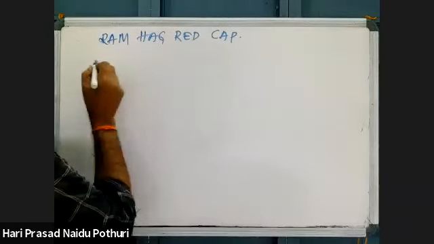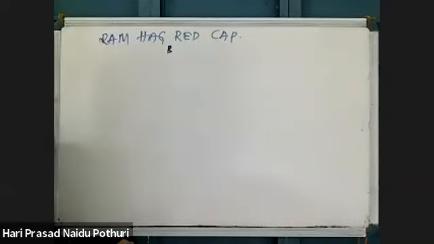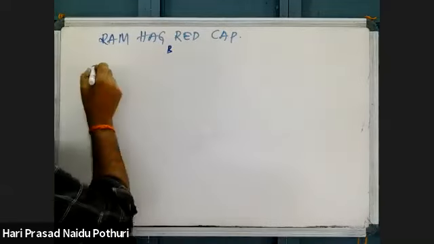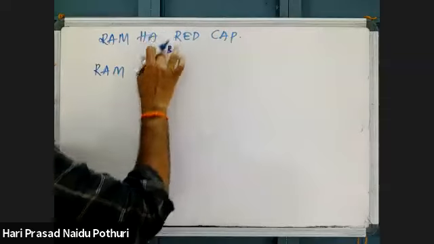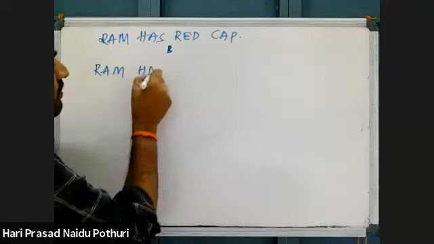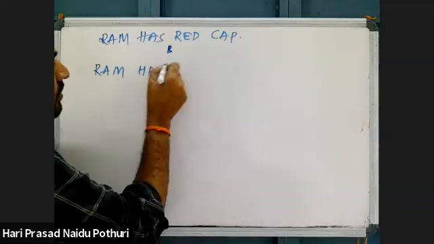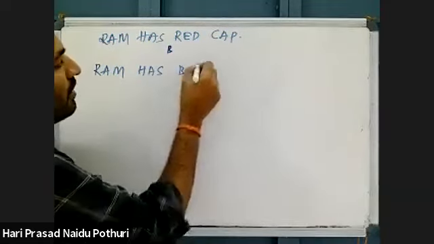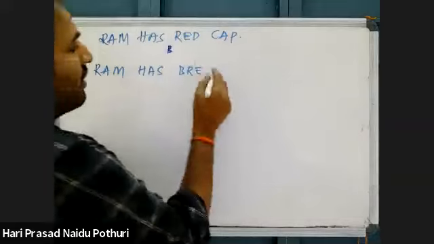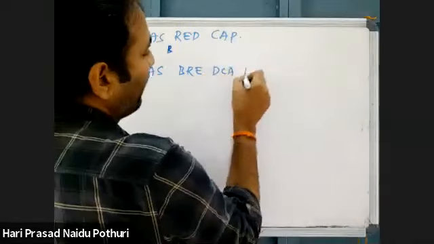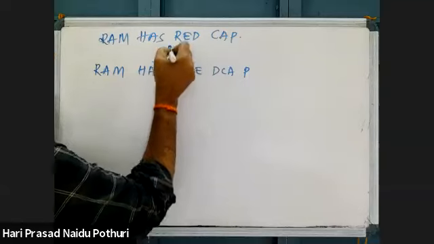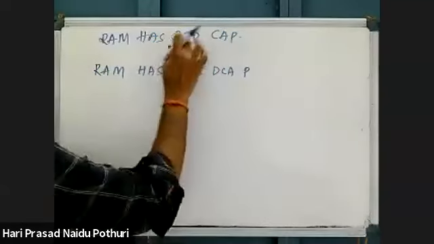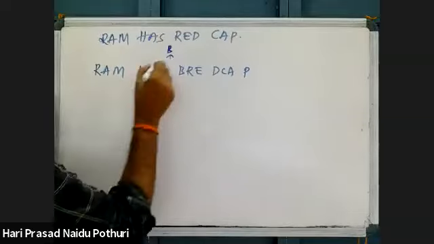Suppose if a B is added here, Ram has... B will come: BRE, DCAP. See, so wherever insertion has taken place, all codons are changing.